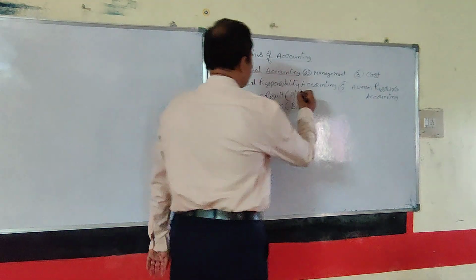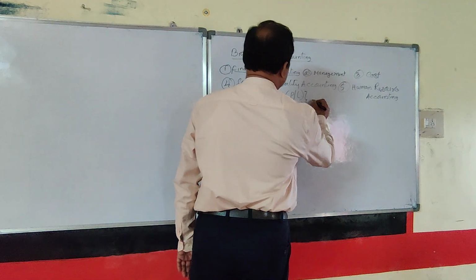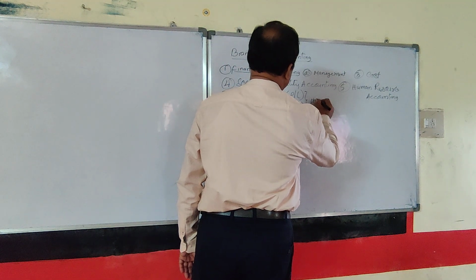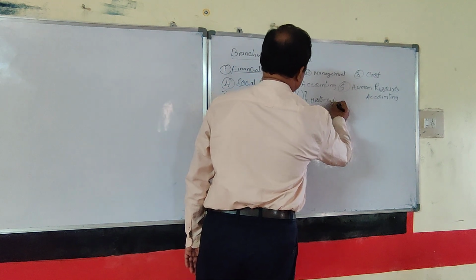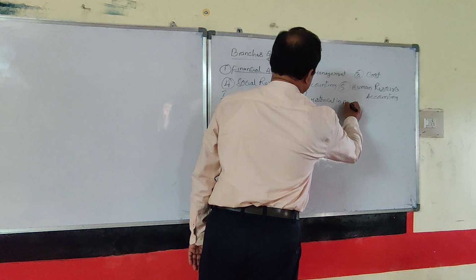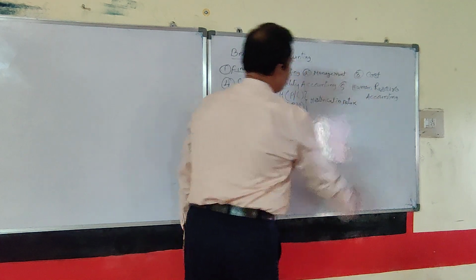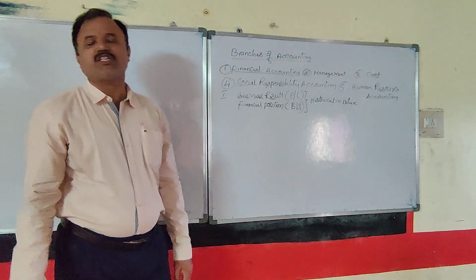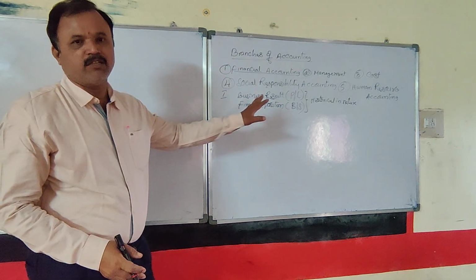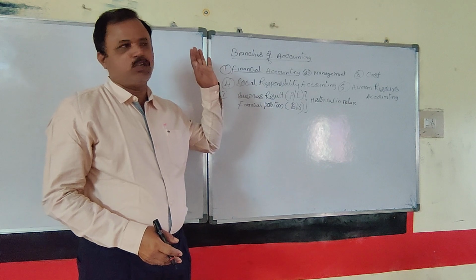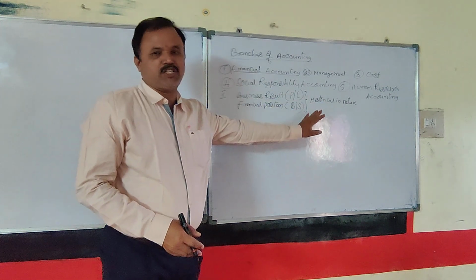And this financial accounting is historical in nature. Only the transactions or financial matters which are already completed are recorded in accountancy, but not future matters. So it's purely historical in nature.